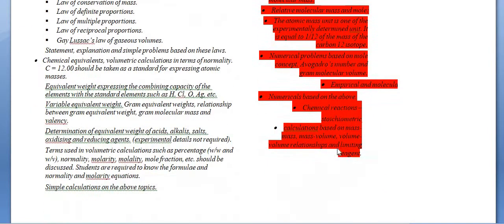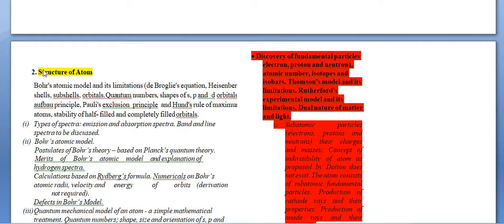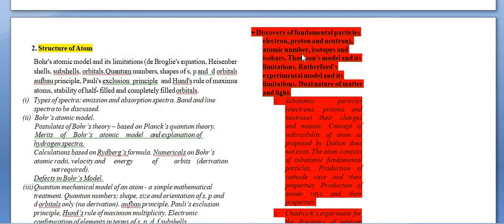Okay, understand this thing. Now if we move on to chapter number 2, the Structure of Atom. In the structure of atom, the discovery of fundamental particles, that is electron, proton and neutron, are reduced; they are just theories. Atomic number, that you already know. Isotopes, that you already know. Isobars, that also you know.